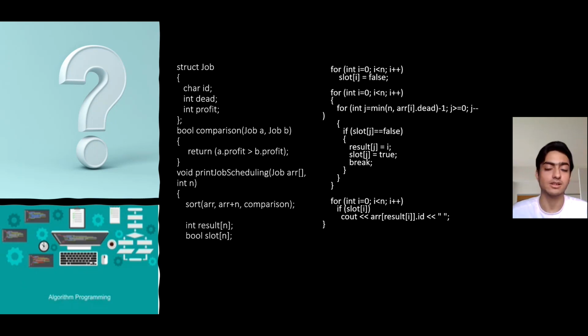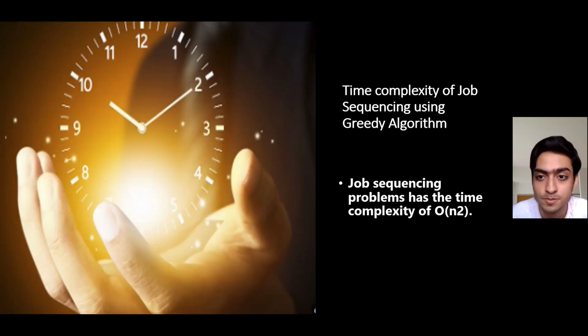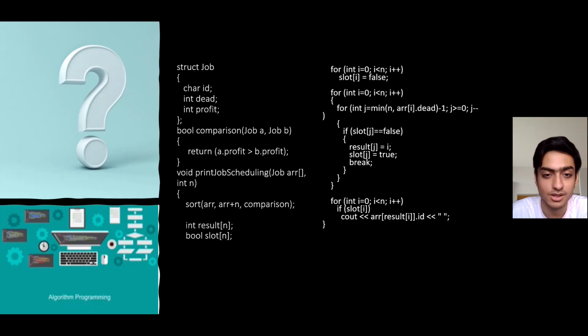So at last, we'll think about what the time complexity is. How fast can this algorithm do my work? The time complexity of the job sequencing problem is big O of n square, because we are using 2 for loops, one inside another. That's why the time complexity is n square, and all the other operations are constant time. So at last, we'll have the conclusion of what a job sequencing problem is.